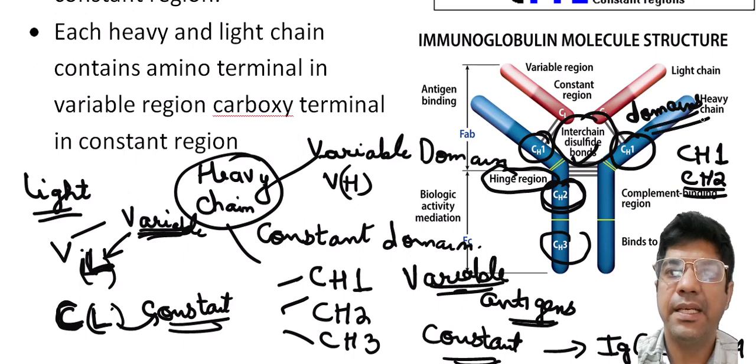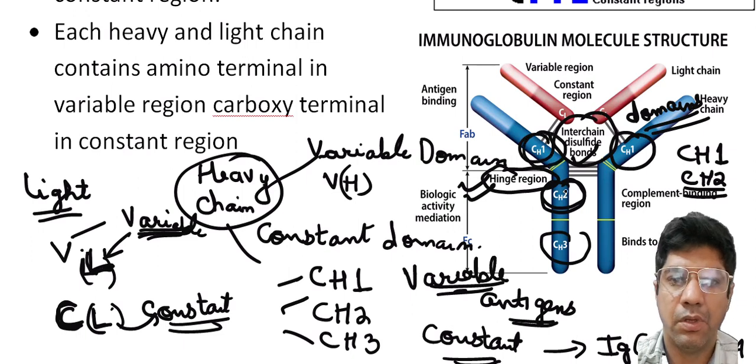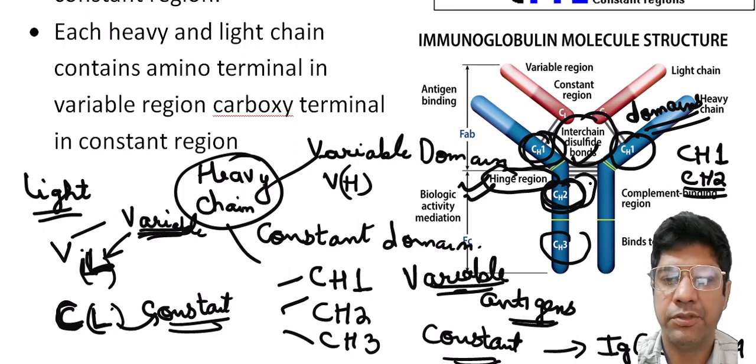The hinge region, as we discussed earlier, is between the CH1 and CH2 constant domains. What is the function of the hinge region? It provides flexibility to the antibody structure, allowing it to move and adjust its orientation when binding to the antigen.